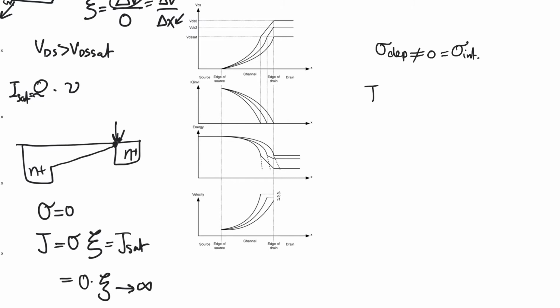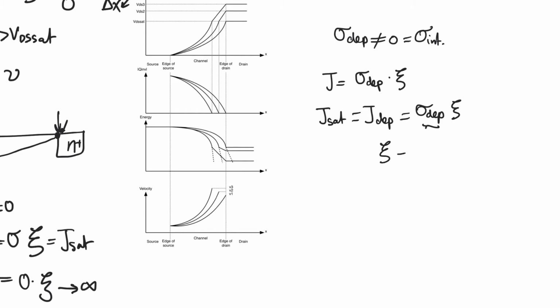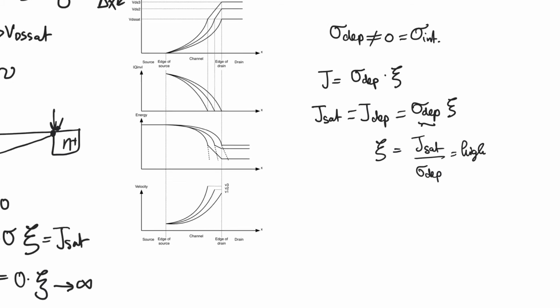And so when we look at J, it is going to be equal to sigma depletion, which is non-zero, multiplied by the electric field. And now we want the current density exiting the channel, J sat, to be equal to J in the depletion zone, to be equal to sigma depletion multiplied by the electric field. So because we have sigma depletion being a finite non-zero quantity, this allows us to get a value for the required electric field across the depletion zone equal to J sat over sigma depletion. And this is going to be a high value, but it's going to be a finite value.